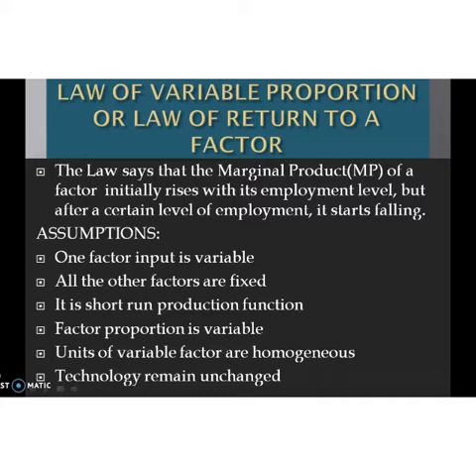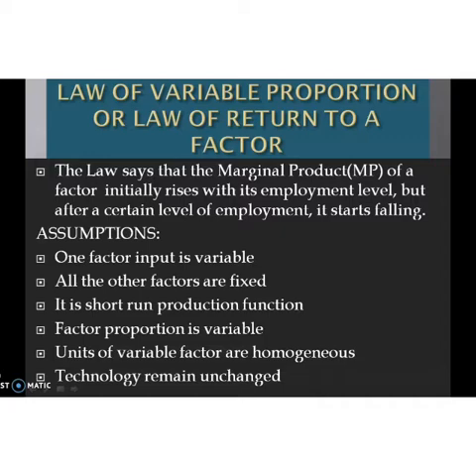But after a certain level of employment, the production process becomes too crowded with the variable factor, because the producer can increase only the quantity of the variable factor. So the factor proportion becomes less and less suitable for the production of a product.